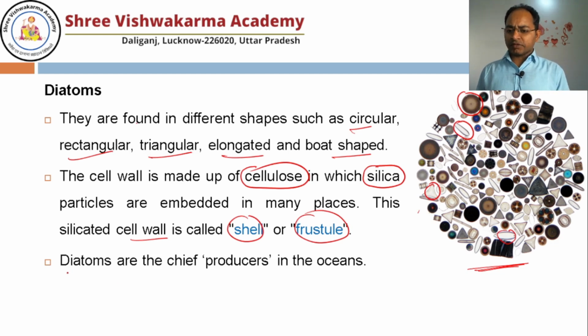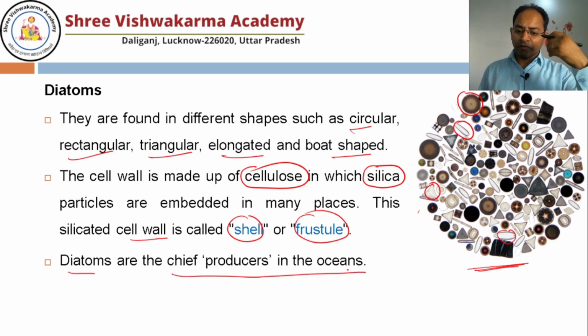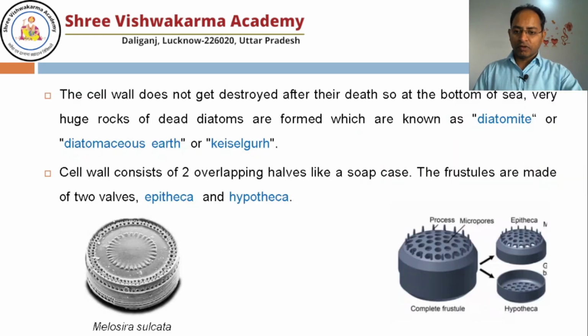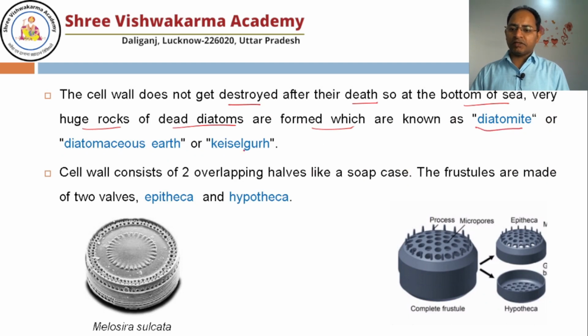Diatoms are the chief producers in the ocean. They have a fantastic role in the food chain in the ocean. And the cell wall does not get destroyed, as I already told you, after their death. So at the bottom of the sea, very huge rocks of dead diatoms are formed, which are known as diatomite, diatomaceous earth, or kieselguhr. The cell wall of the diatoms is made up of two overlapping halves like a soap case.